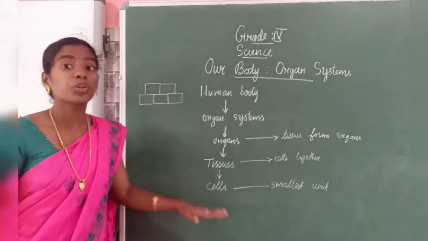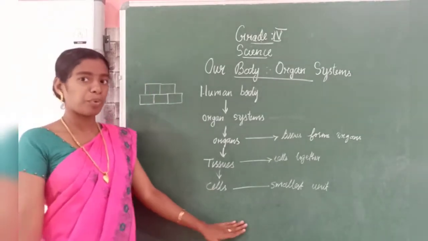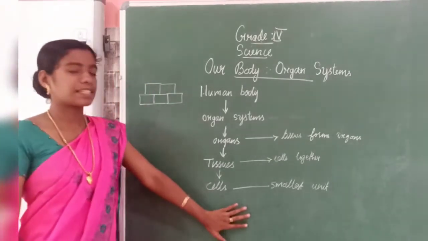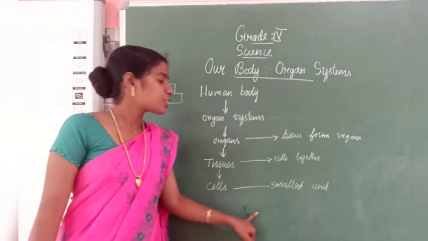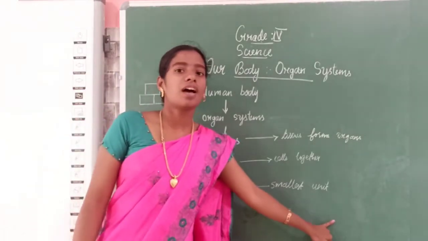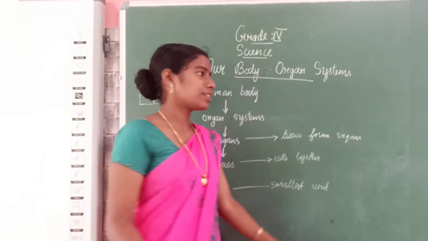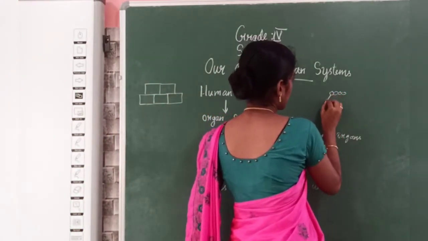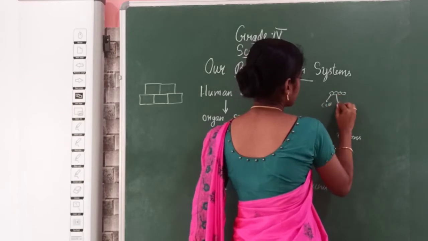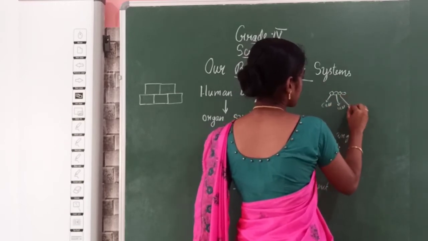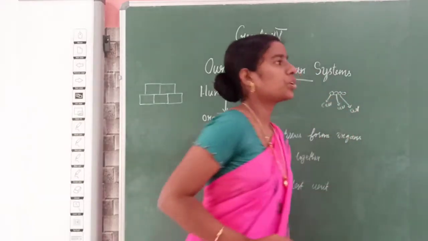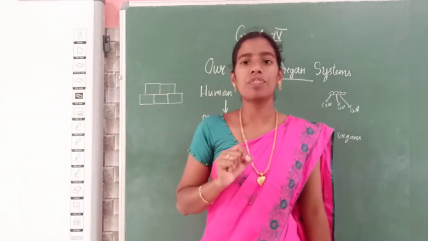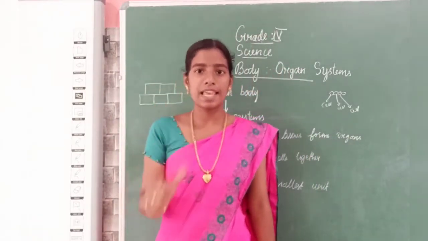Like that, our human body is made up of cells. Cells are the smallest unit of our body. Consider these are the cells. This is a cell and this is another cell. So the smallest unit of our body is the cell.